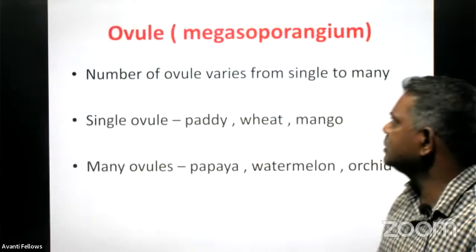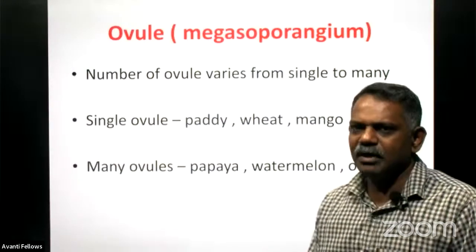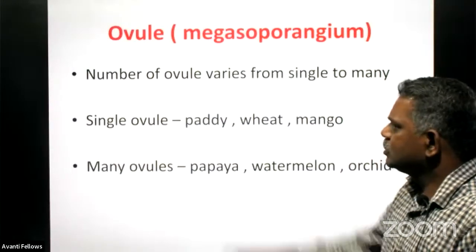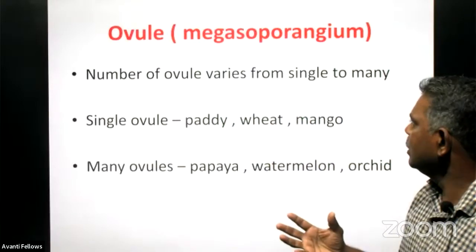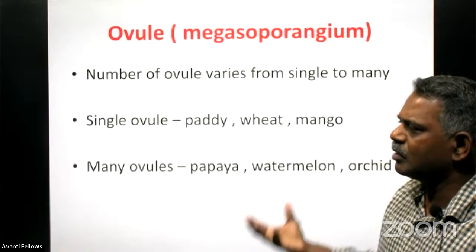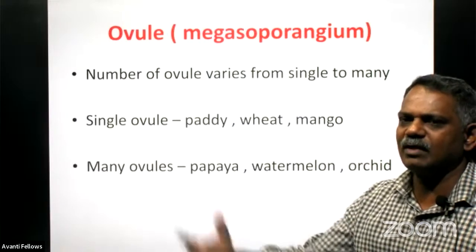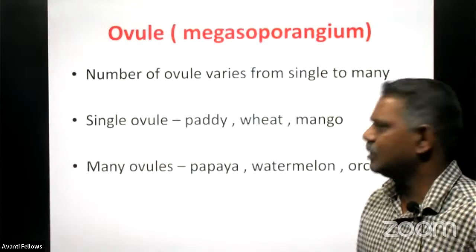Right. And this is the megasporangium, the ovule. As I told you, the number of ovules present in the ovary varies from a single one to many. In mango, only one. In hibiscus, we can find many ovules in a single ovary.